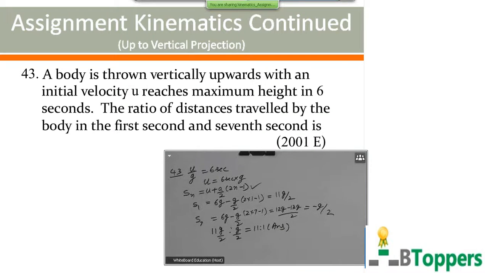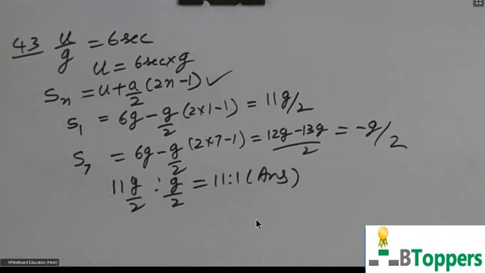If you want to copy the solution, you can take a pause and copy the solution of the problem.